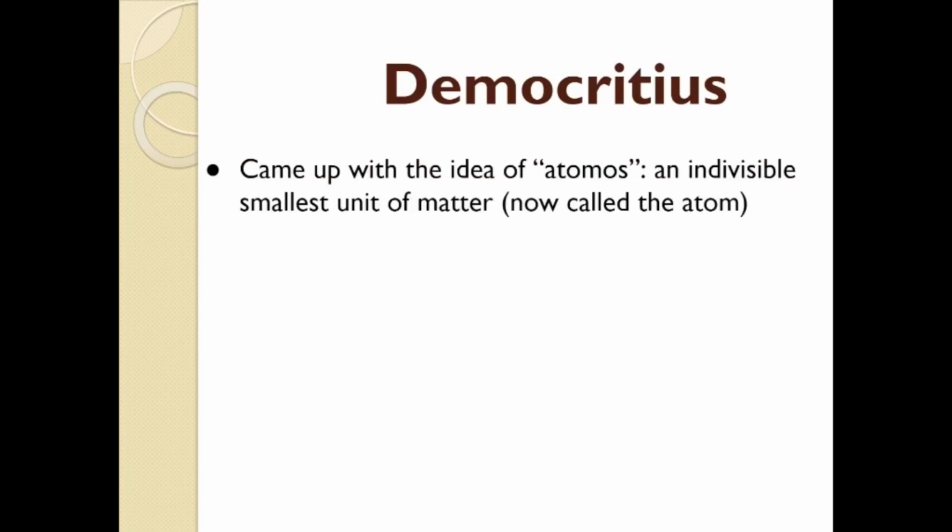So our very first ideas about the atom actually came from ancient Greece, this guy called Democritus. And he was the guy that came up with the idea of an atom, except in ancient Greek it was called atomos. And that was just the idea that there is an indivisible, smallest unit of matter, now called the atom. So atomos actually means uncuttable, meaning that you cannot break it down past that point. Everyone else of the time thought that maybe if we had better technology, better cutting devices, you could keep cutting something down forever, just keep making it smaller and smaller.